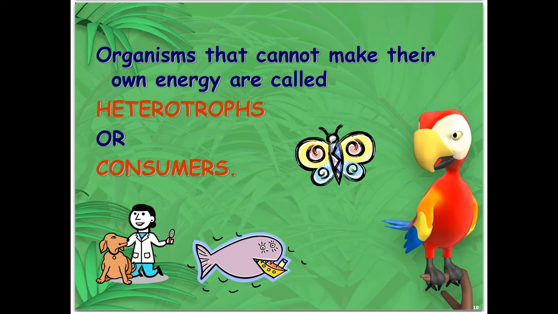Organisms that cannot make their own energy are called heterotrophs. Now, you probably have heard a word similar to heterotroph, and that would be called a consumer. So heterotroph, new word, means the same thing as consumers. It just means any organism that cannot make its own energy and must consume something else.